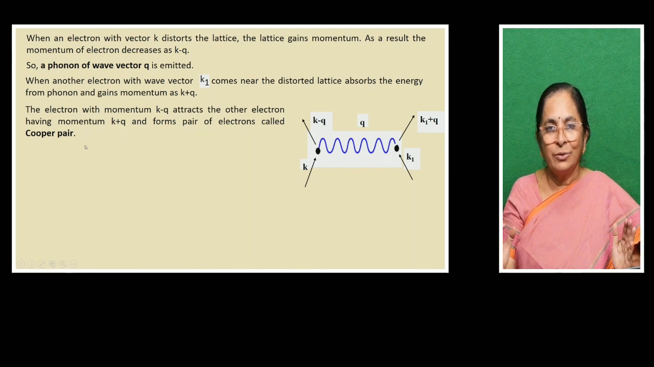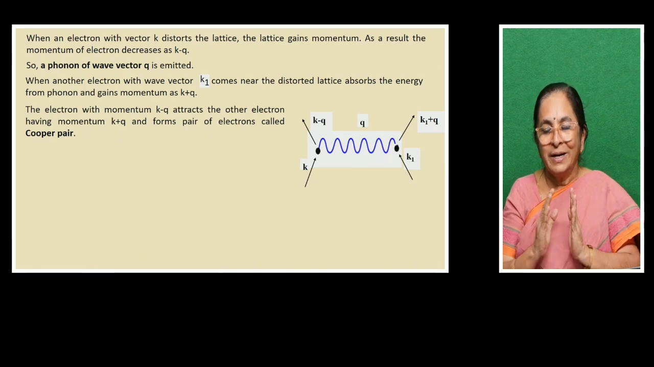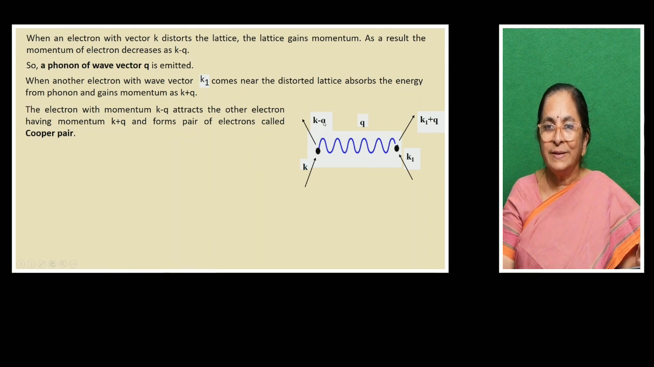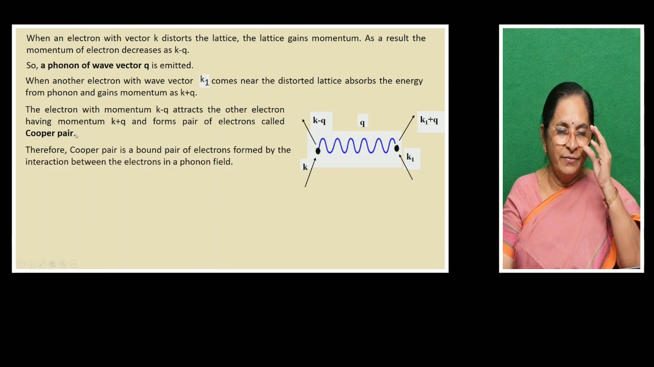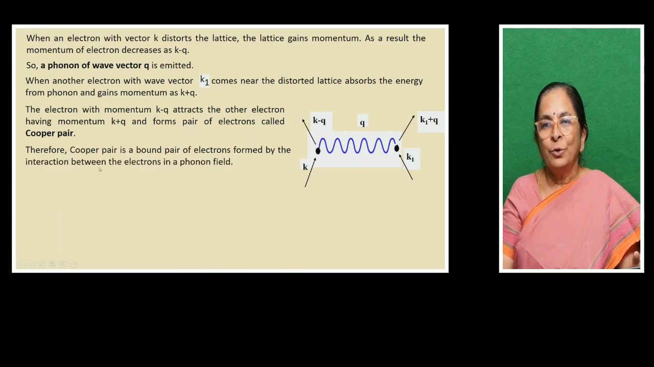We know electrons will repel each other, but here, due to the change in its momentum, variation in the momentum, they attract each other and form a Cooper pair. One of the scientists' name is mentioned here, given to this pair. Therefore, Cooper pair is a bound pair of electrons formed by the interaction between the electrons in the phonon field.